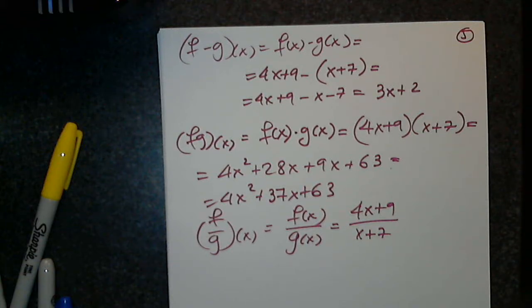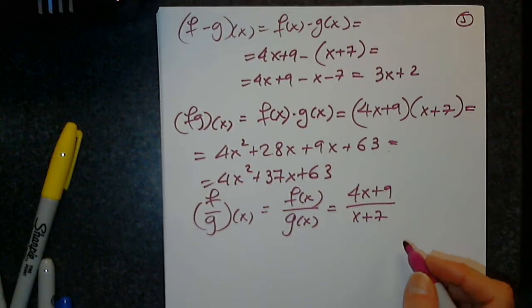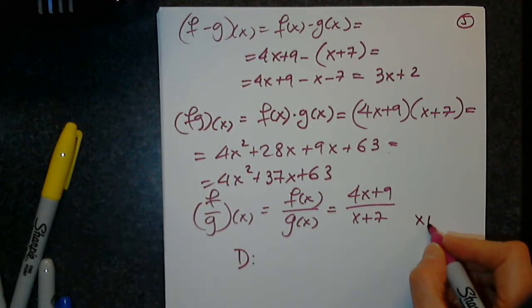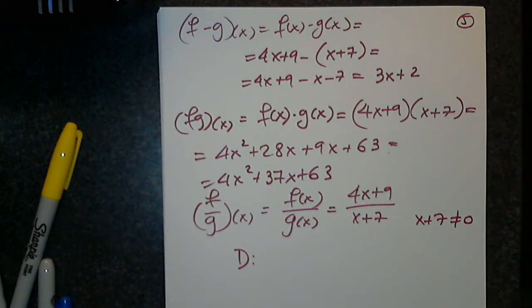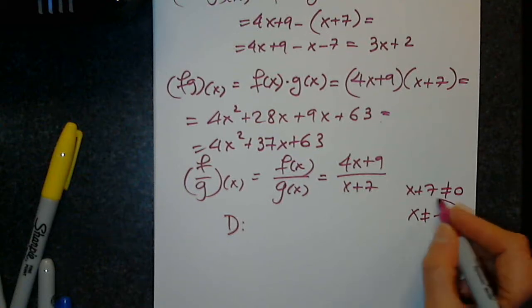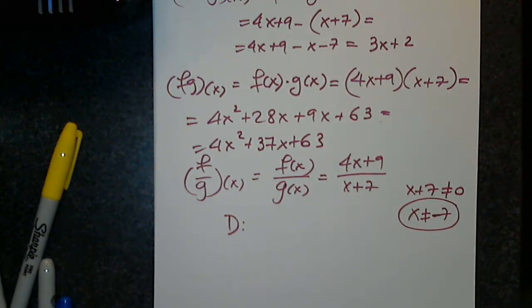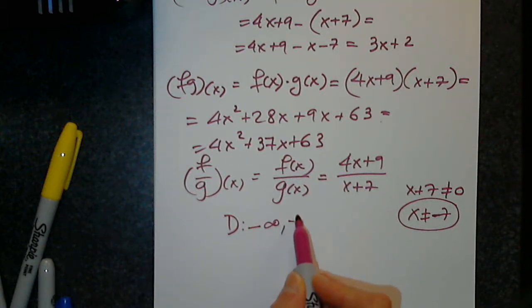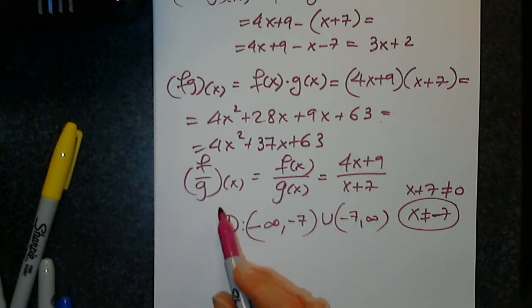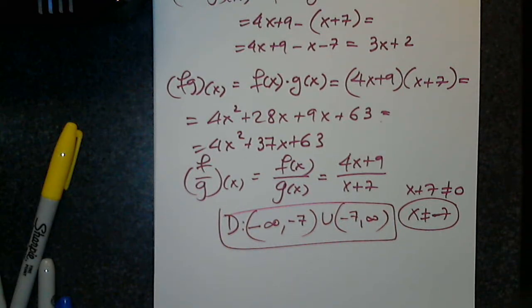Here I have to write x plus 7 not equal 0, because that's how we find the domain of a rational function. So x not equal negative 7, and now I can write the domain: negative infinity to negative 7, union negative 7 to infinity. Yes, the previous two functions were way more sophisticated. They were not linear functions.